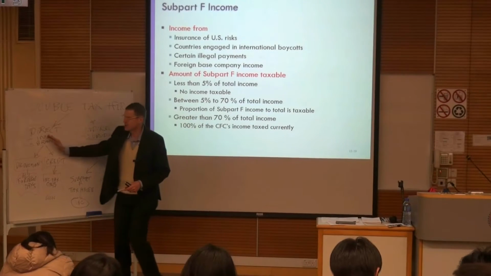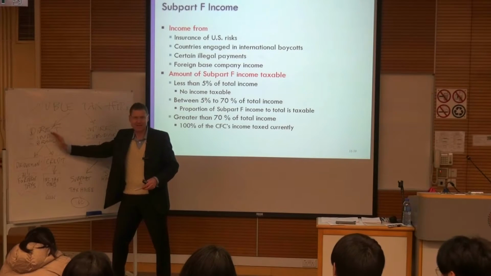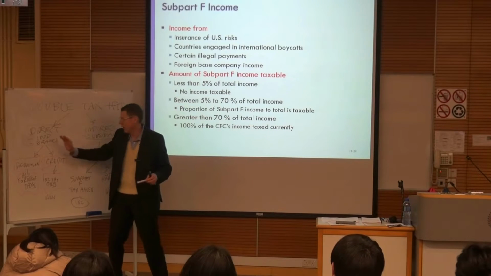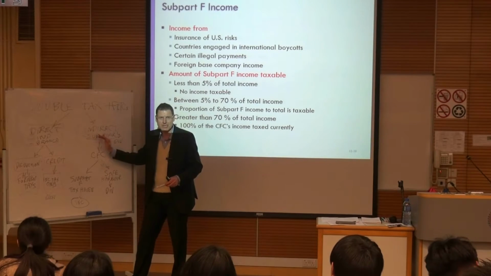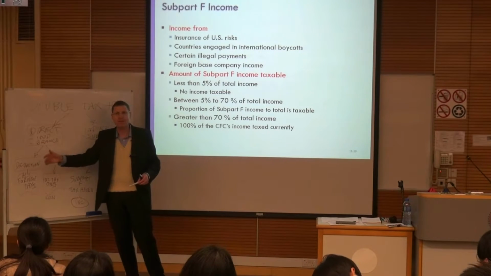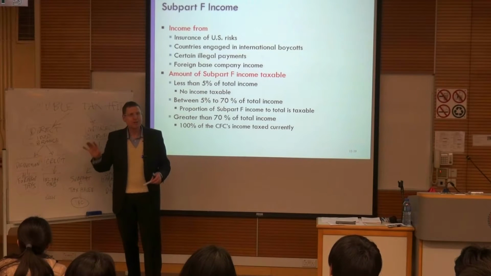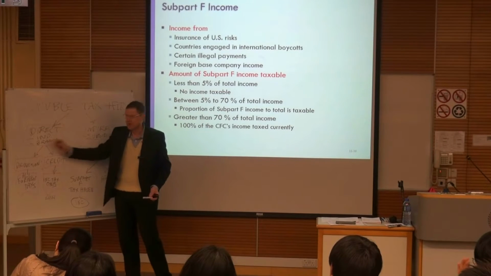Let's go over this again. If you're a branch, you're just like an individual. Every dollar you earn, immediately you pay US tax. How do I avoid that? Well, you need to set up a subsidiary. But most multinationals don't set up a subsidiary until 1, 2, 3, 4, 5 years later when they're starting to earn profits. Why? Because then they want the protection of not being taxed on their income immediately.